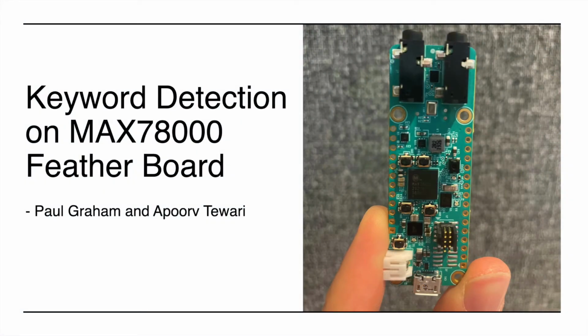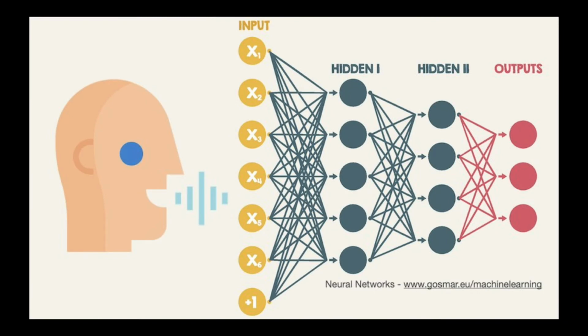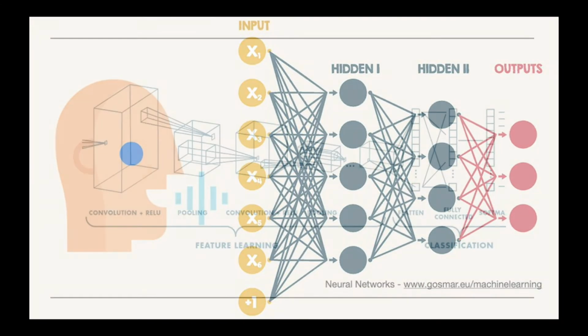In this project, a keyword spotting application was implemented on the MAX78000 Feather board. The MAX78000 Feather board is an ultra-low power convolutional neural network inference engine that enables neural networks to run artificial intelligence computations on tiny edges of IoT. A CNN is a deep learning algorithm that can take in inputs, assign importance, such as weights and biases, to various features in those inputs and differentiate between them.